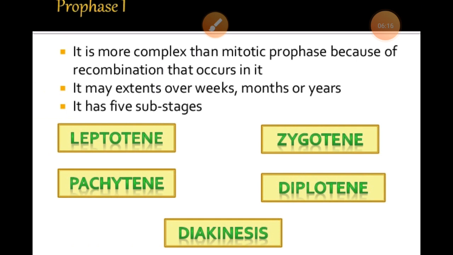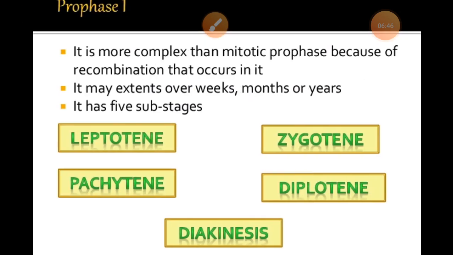Especially in meiosis I, the diploid chromosome number is changed into the haploid. We can say 2n changes into n, and that is also known as heterotypic division. As I have told you, this is further divided into 4 phases: prophase, metaphase, anaphase, and telophase. First of all, we have to know about the prophase I stage.